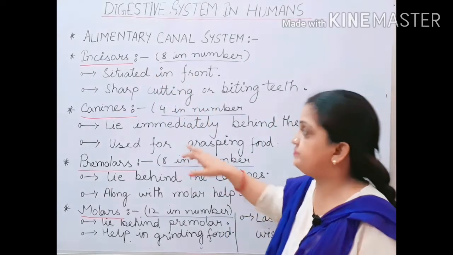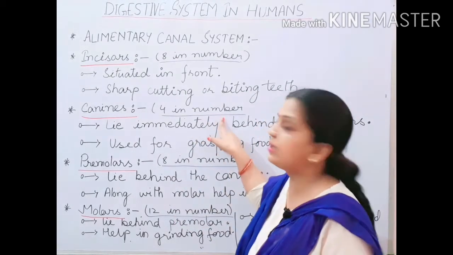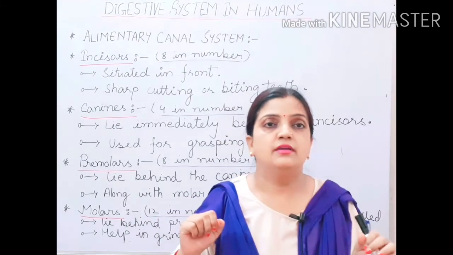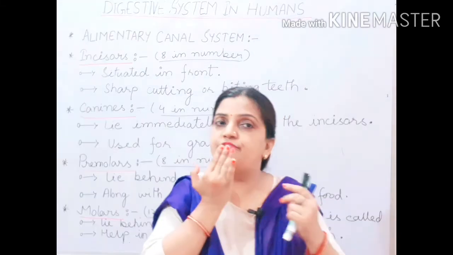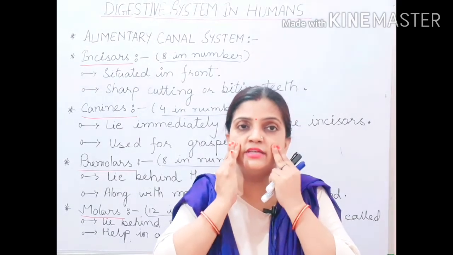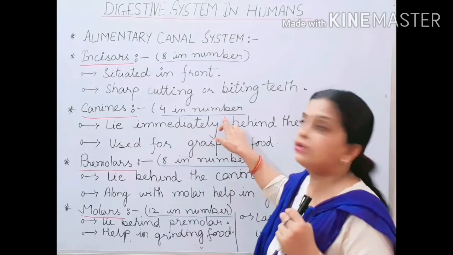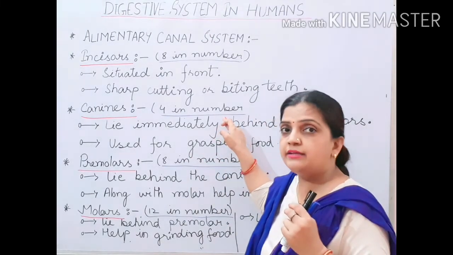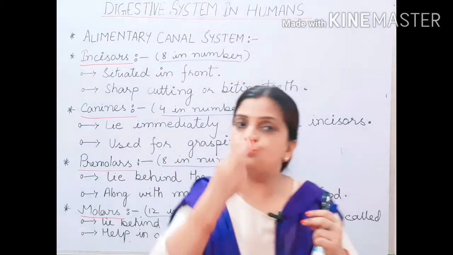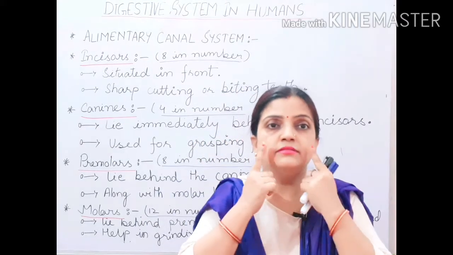Now children, if I talk about canines, canines are 4 in number. How? In front we have incisors, and on both sides of the incisors your canines are present. Four means 2 on the upper jaw and 2 on the lower jaw.